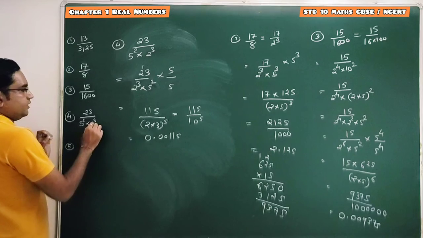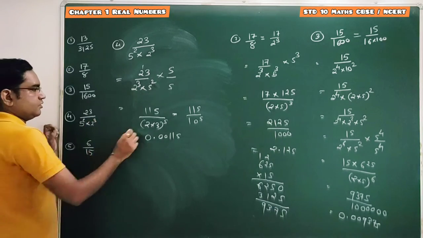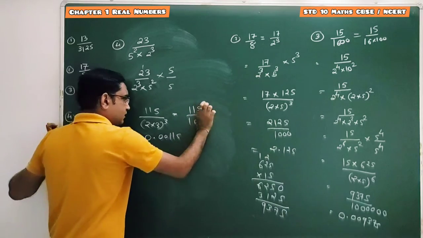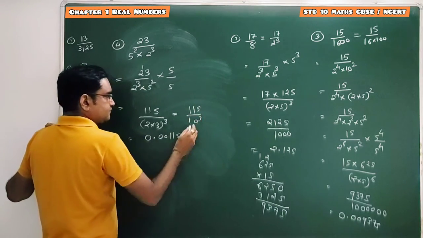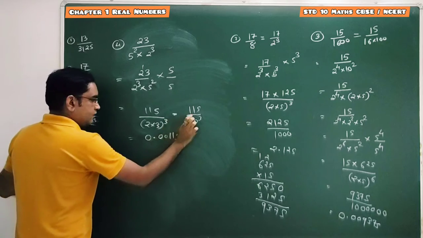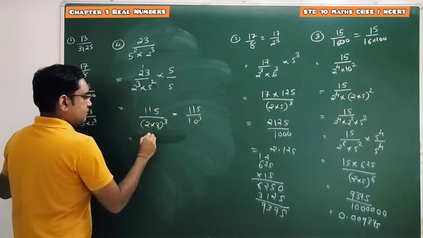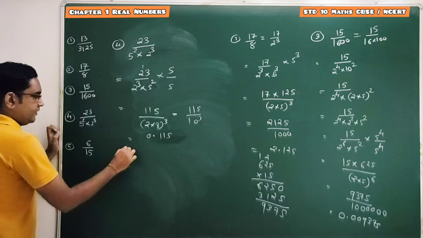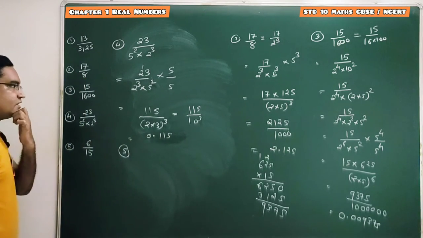Wait, mistake. 2 raised to 3 is there, so the power is 3. So 1000 will come, 3 zeros. So our answer is 0.115. Done.